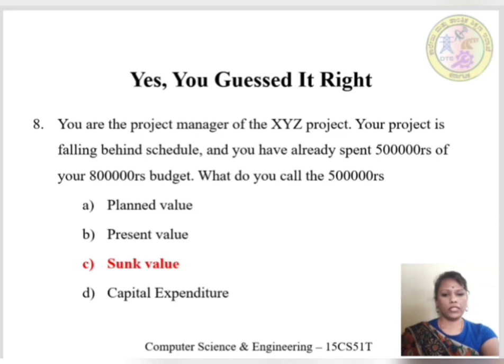Capital expenditure is money used by the company to acquire, upgrade, and maintain physical assets such as property, buildings, technology, or equipment. Hence, the correct option is C, sunk value.